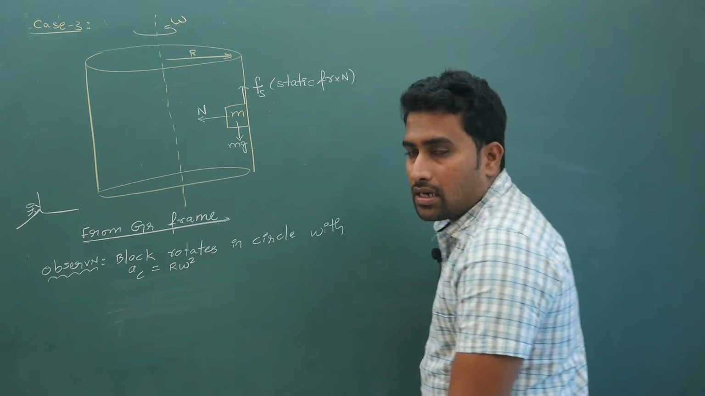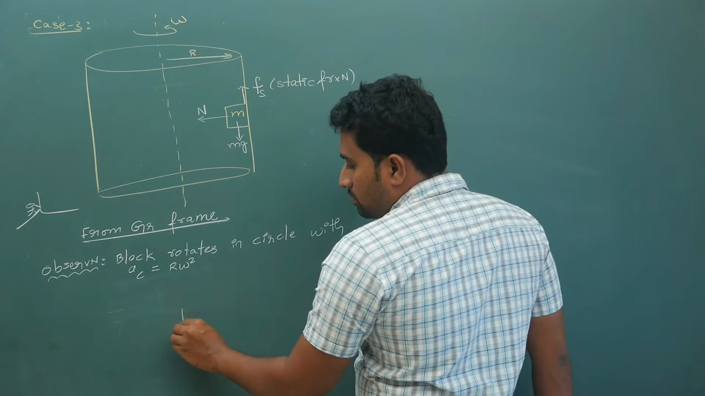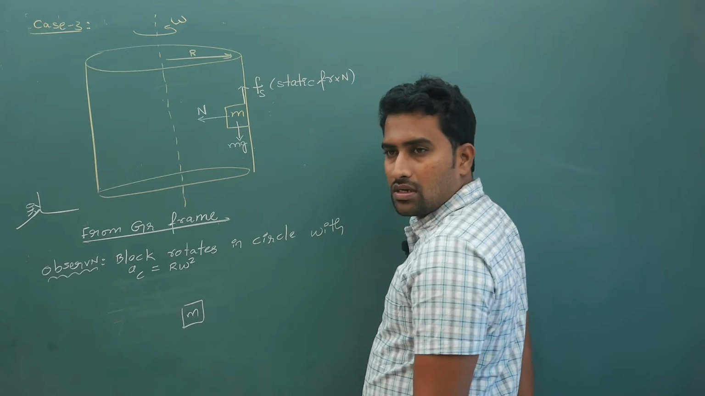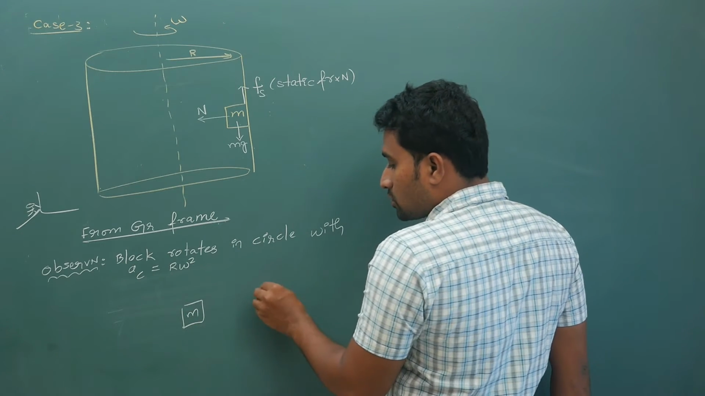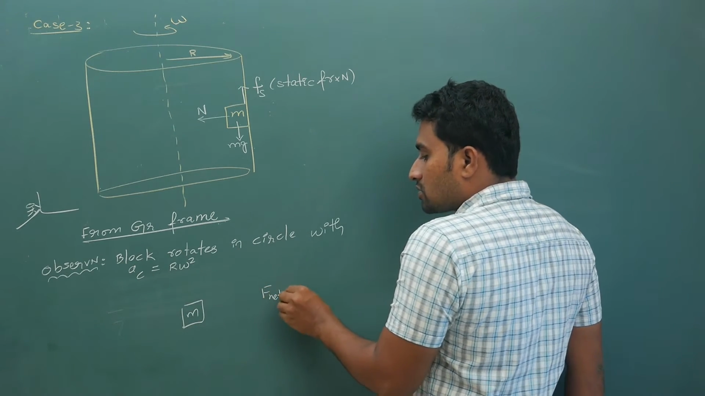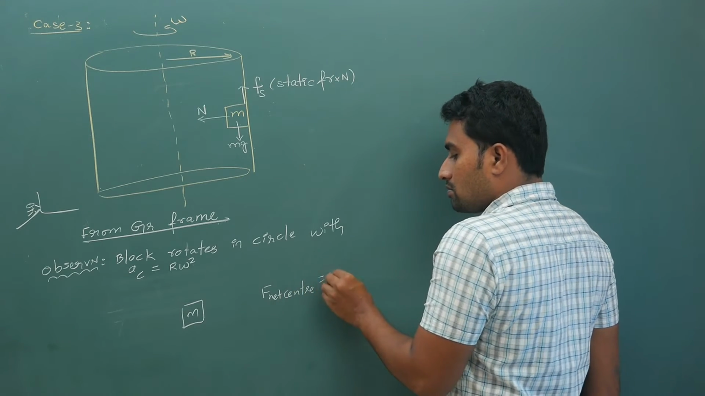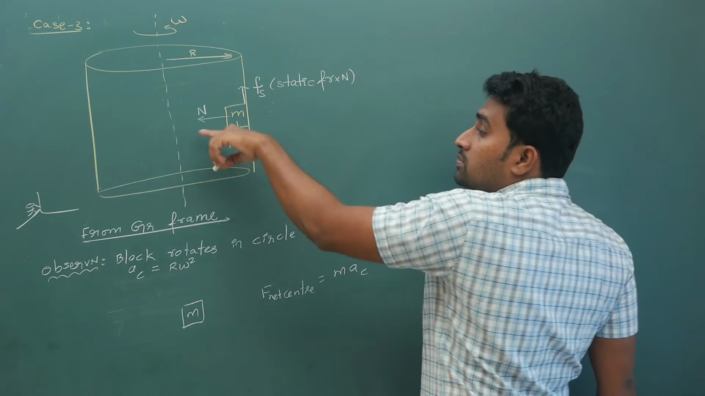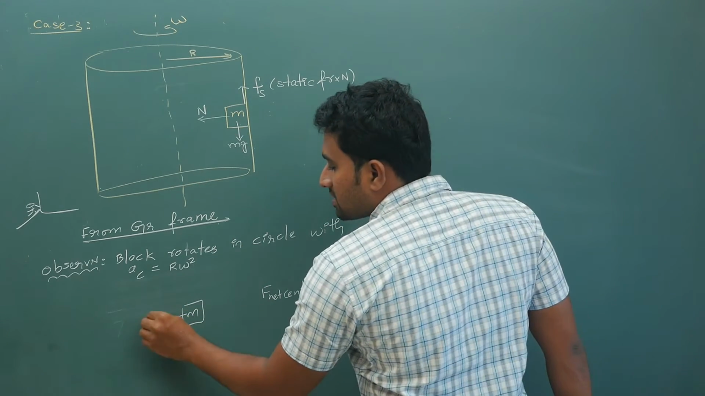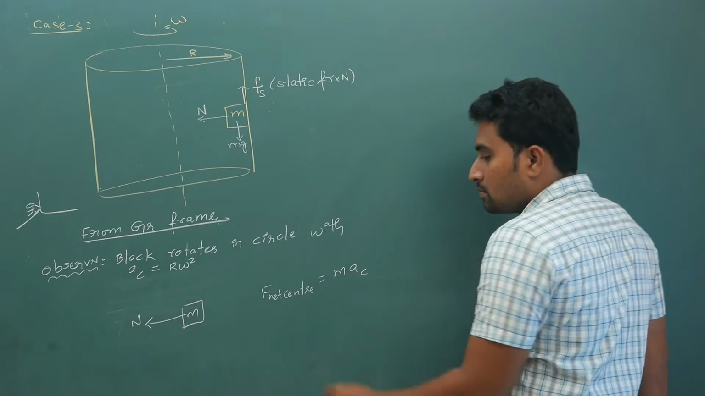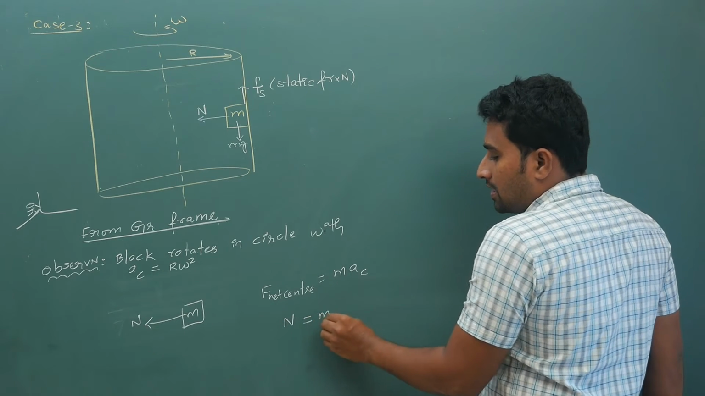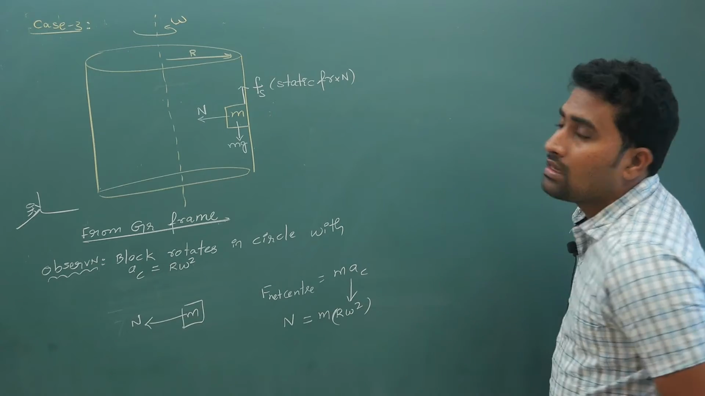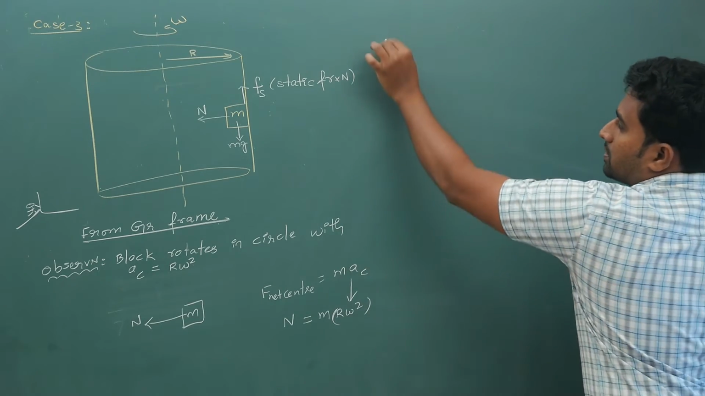Now if you take this block of mass m, which force will cause your centripetal acceleration? Your net force towards the center should be equal to mass times centripetal acceleration. Towards the center, the normal reaction will cause this centripetal acceleration. So your equation is N equal to m times centripetal acceleration, which is m r omega square. That is what we are supposed to substitute here.